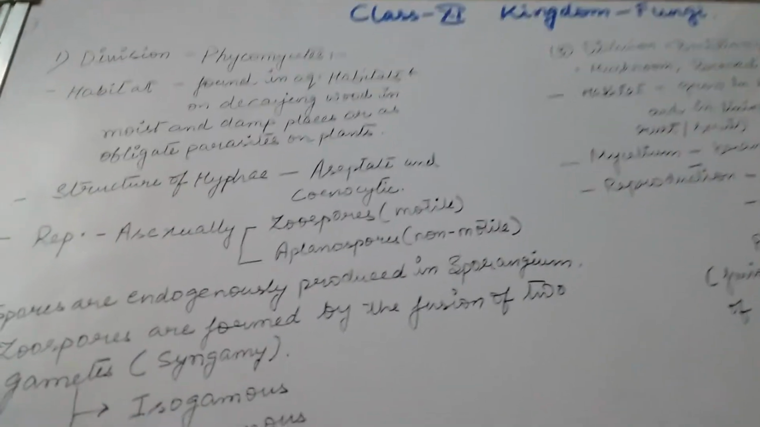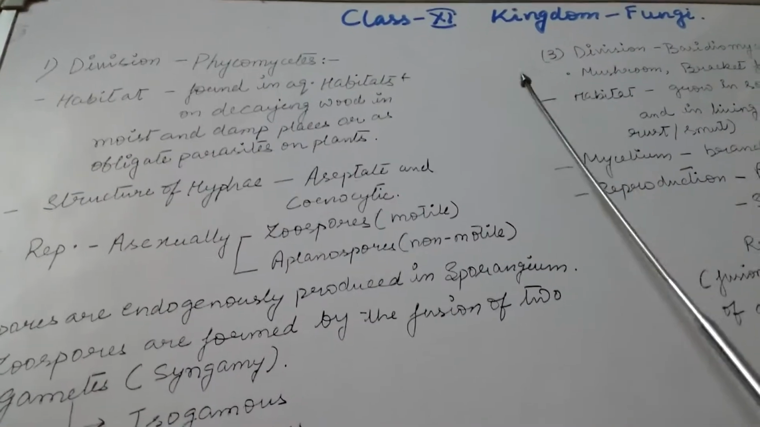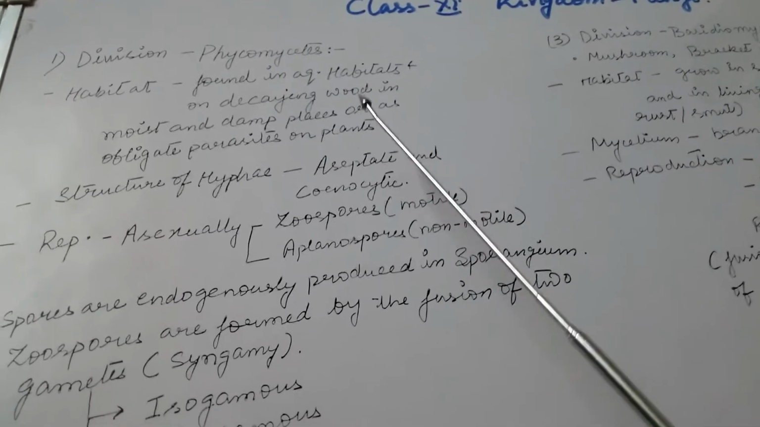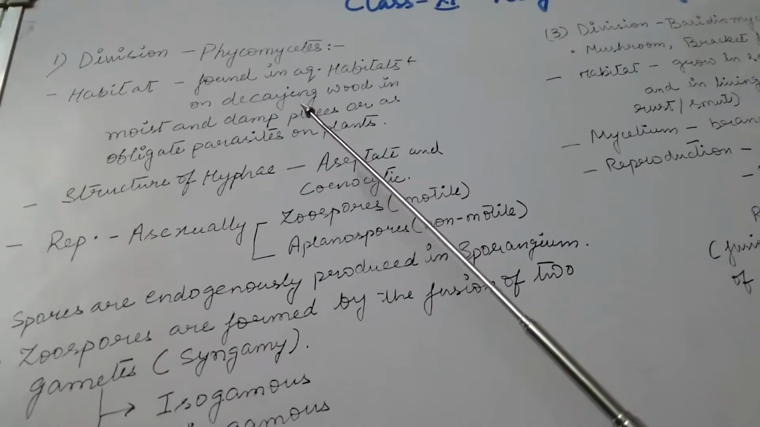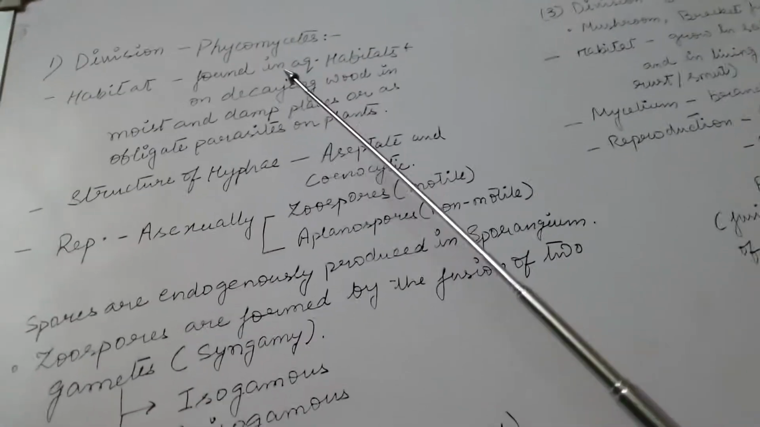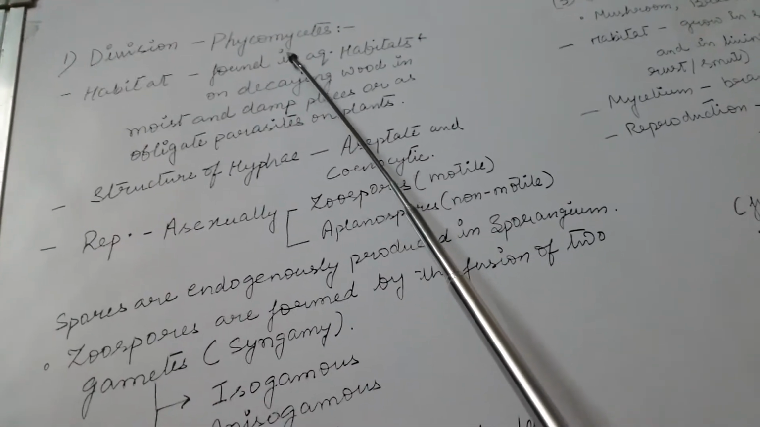Hello students, in this video we are going to study about the four divisions of kingdom fungi. In the earlier video we have already discussed the general characters of kingdom fungi. Now we are discussing the four divisions, that are Phycomycetes, Ascomycetes, Basidiomycetes and Deuteromycetes. Coming to the first division, that is Phycomycetes.